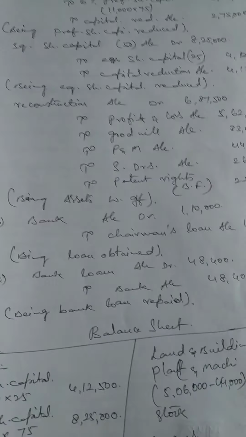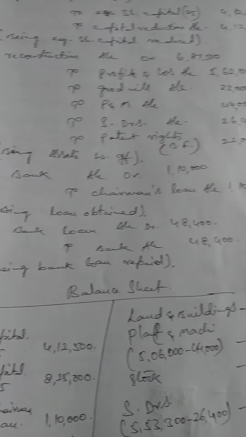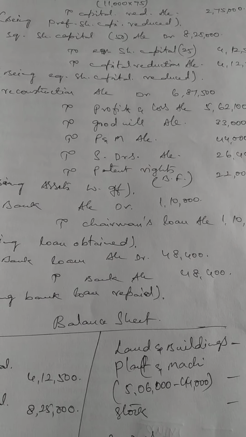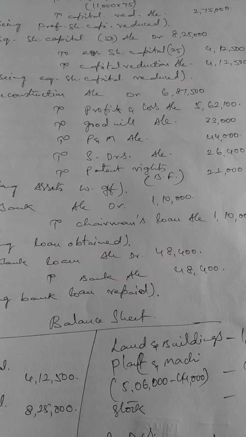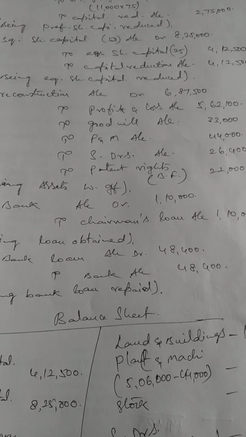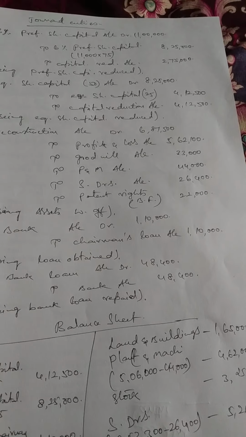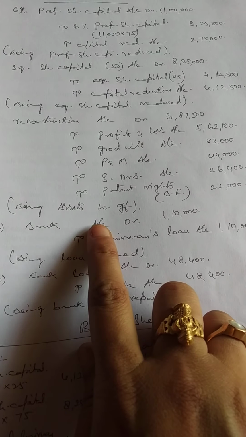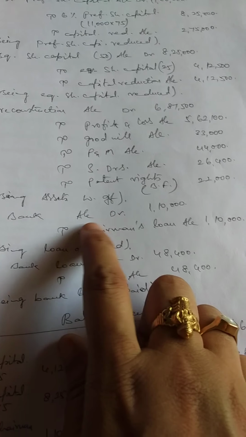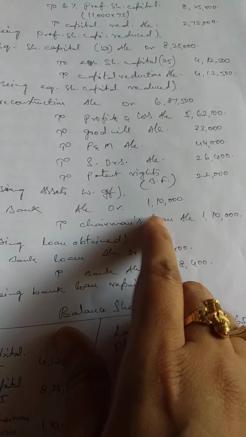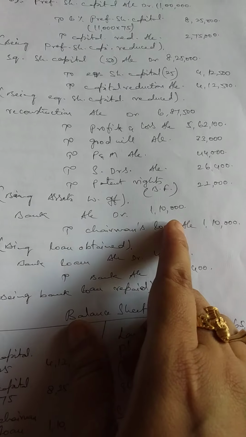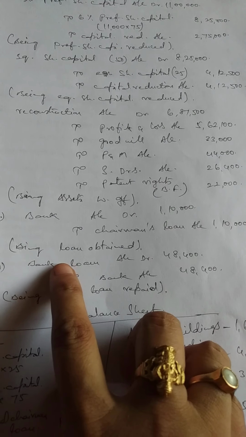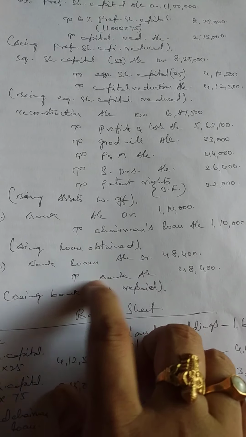Next in the problem, he has given that the chairman has accepted a loan of rupees 1,20,000 from the bank with the mortgage, meaning security, of land and buildings. So in this case, what is the secured loan? Here you are supposed to raise an entry like bank account debtor to chairman's loan, because he has taken a loan. Loan is a liability. So liability should show a credit balance. Next, bank loan account debtor to bank account.